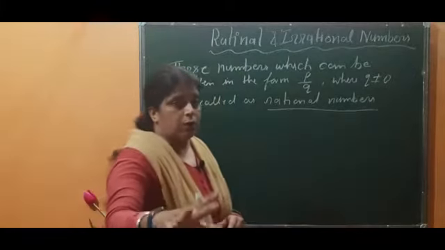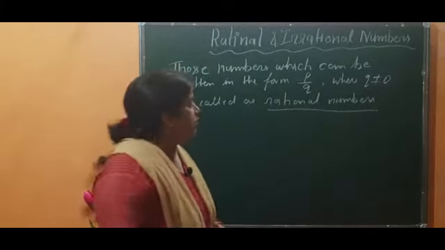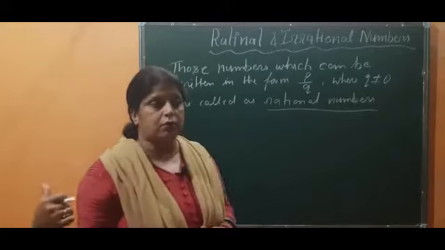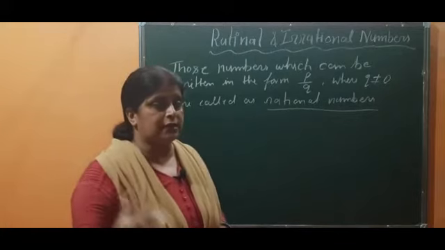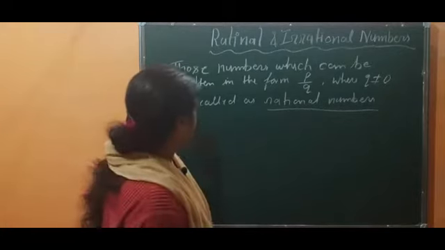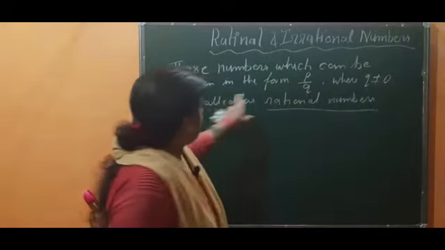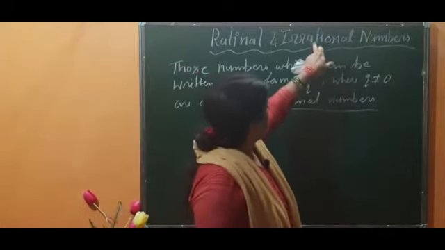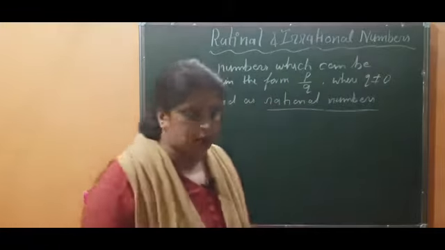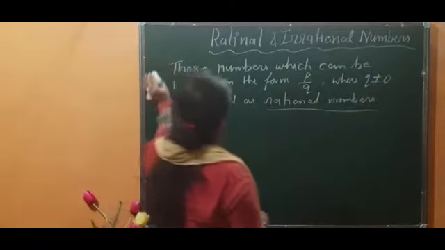If you want, please note down the definition of irrational numbers. You can go back in the video, listen to what I said about the definition and copy it. Or I am just repeating: those numbers which cannot be written in the form of p by q are called irrational numbers. I want to explain irrational numbers as a flow chart.